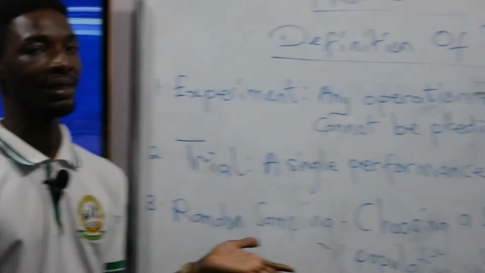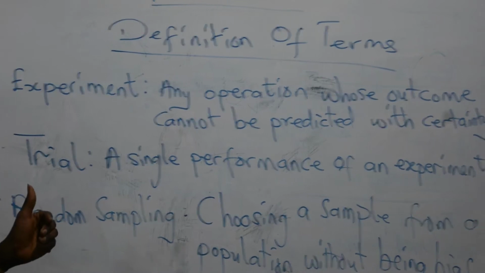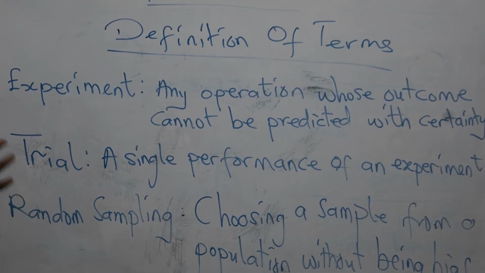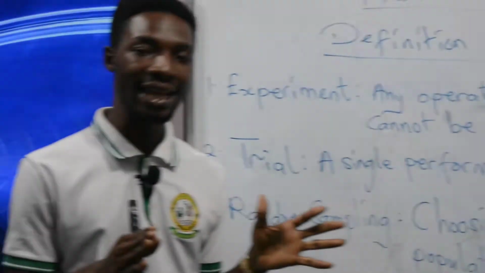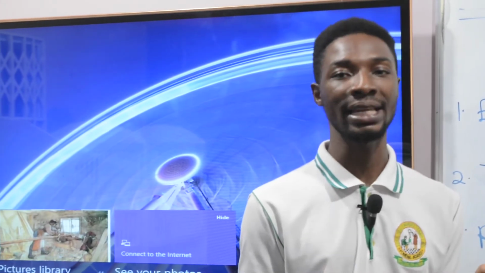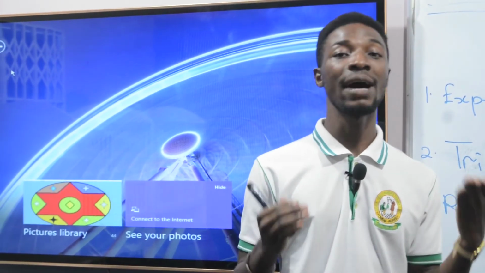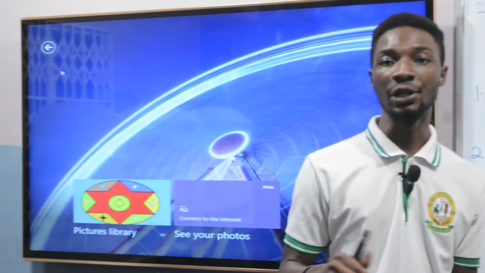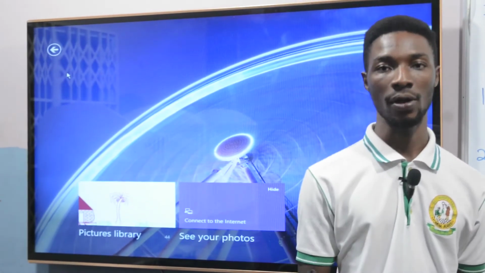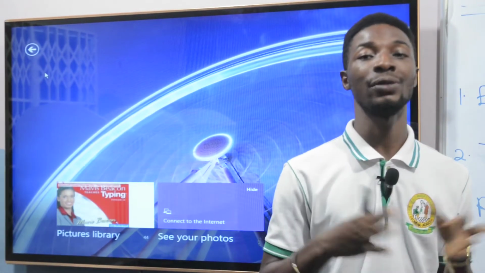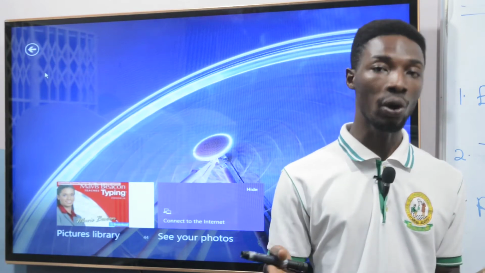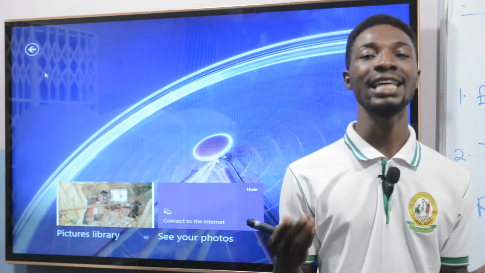What is an experiment? An experiment is any operation whose outcome cannot be predicted with certainty. If you are doing something and you are not sure of what is going to happen at the end of what you are doing, then what you are doing is exactly referred to as an experiment. Example is tossing of a coin. You don't know whether you are going to get head or tail. Throwing a die, you don't know the number that will turn up after throwing the die. So all of these are experiments. Let's move on to the next thing.